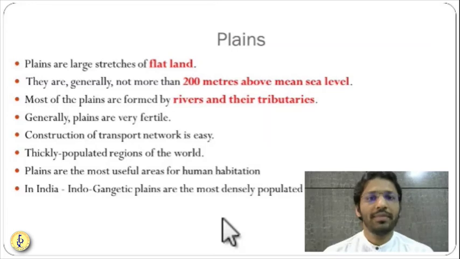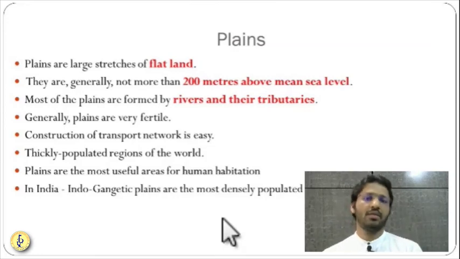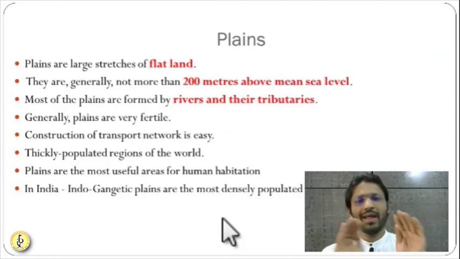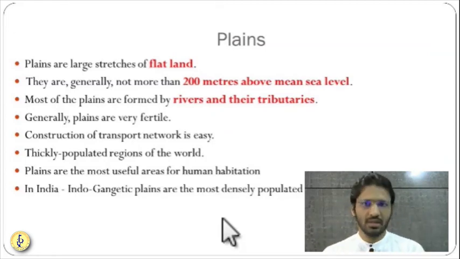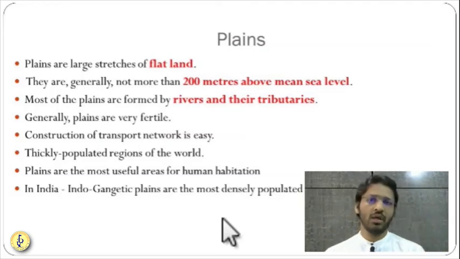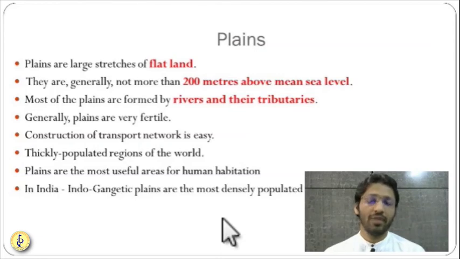The third important landform is the plain. What are plains? Plains don't have elevations like hills or plateaus. Their elevation is restricted to a maximum of 200 meters. If they rise beyond 200 meters, we call it a plateau. So they are always below 200 meters, vast expanses of flat land.